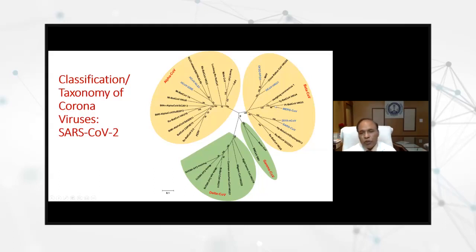This is important because many people have questions in their minds about where it came from. Obviously, it is very close to the coronaviruses of bats, and there are many other coronaviruses in various animals. Wild animals harbor many types of viruses, and one of them is coronaviruses.